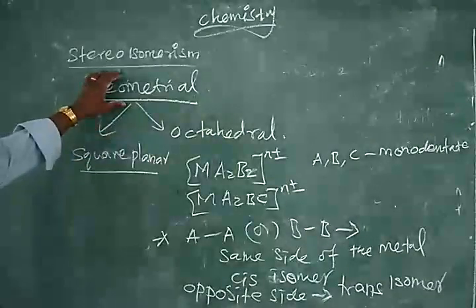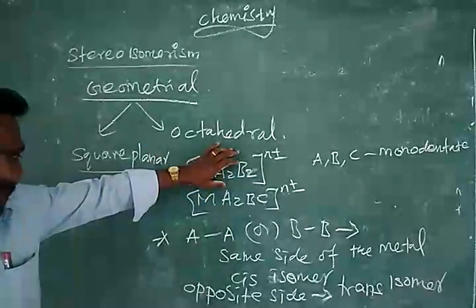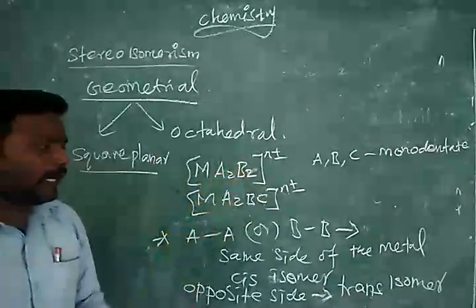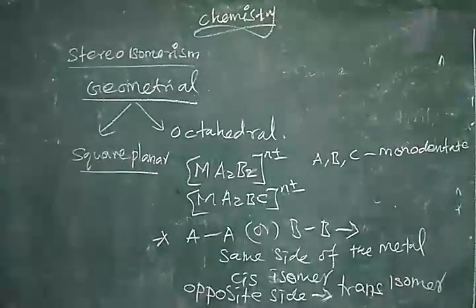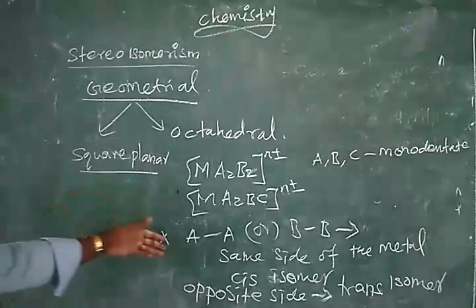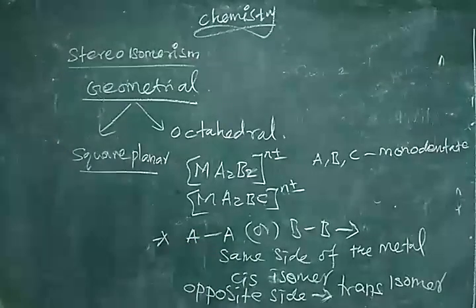In geometrical isomerism, first we took square planar. Square planar can have different molecular formulas. The first one is MA2B2, the next one is MA2BC, and the third one is M(XY)2, so we will see that later. First we will discuss what the cis isomer and trans isomer are.